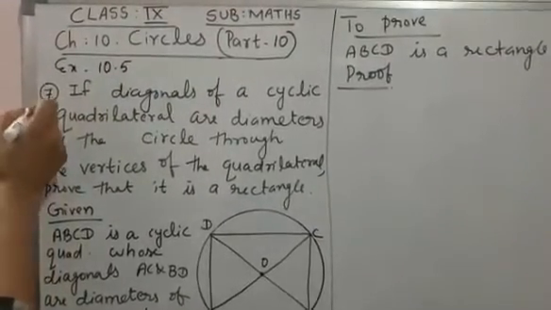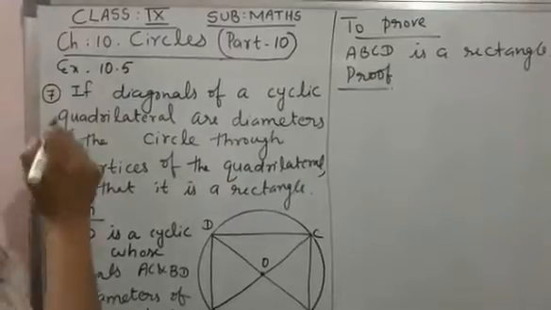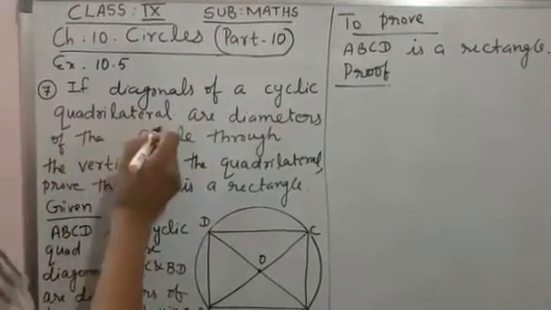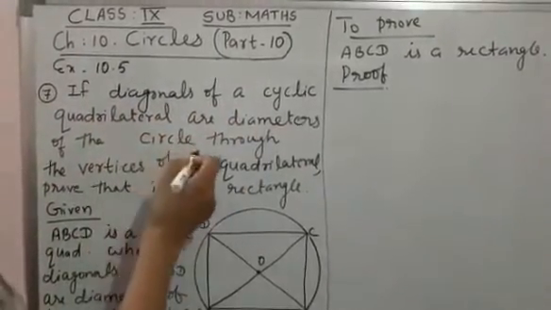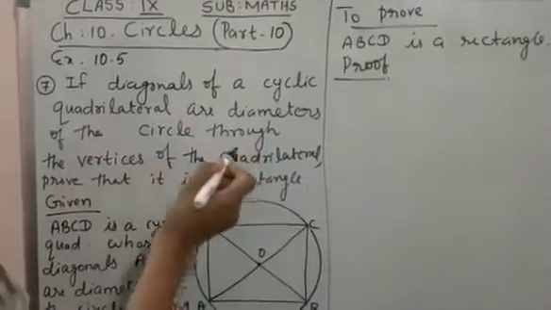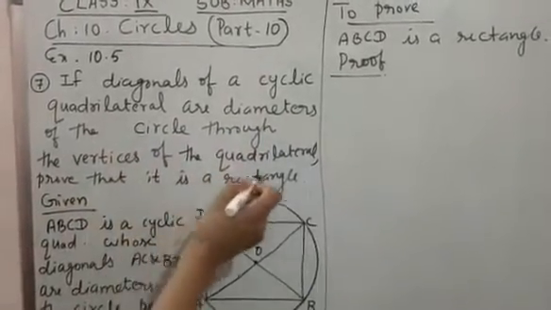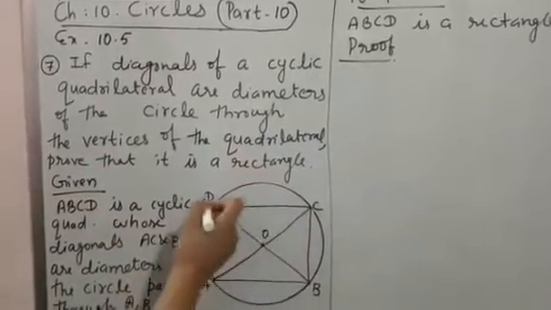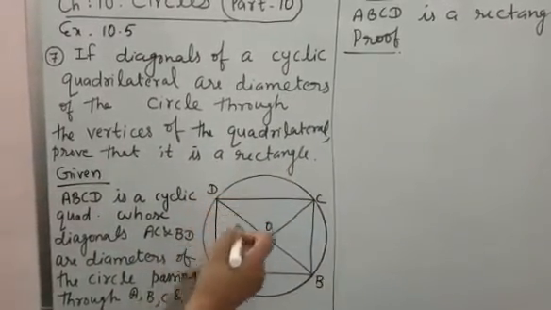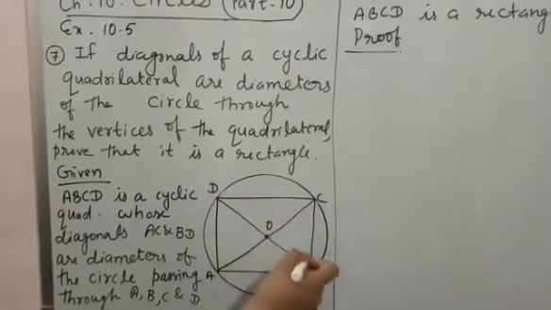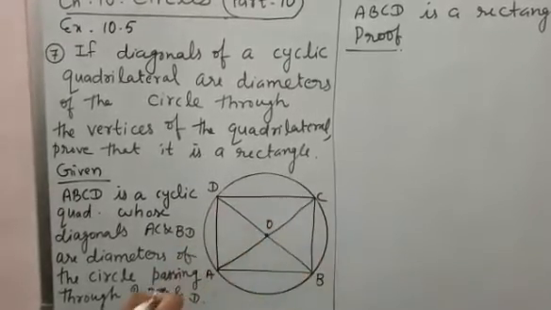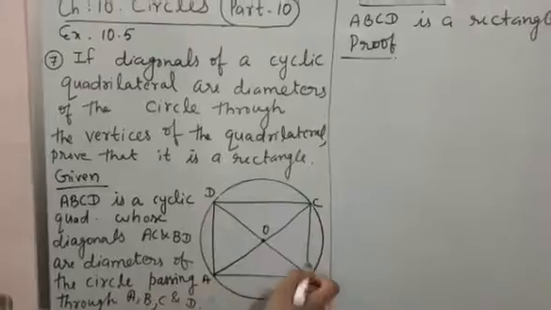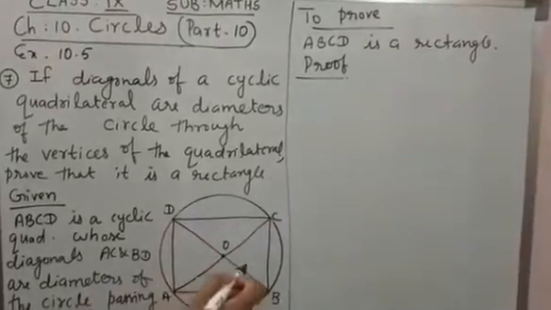Let's discuss the 7th question of exercise 10.5. If the diagonals of a cyclic quadrilateral are diameters of the circle through the vertices of the quadrilateral, prove that it is a rectangle. The figure is not given, you have to draw the figure. ABCD is a cyclic quadrilateral and its diagonals are the diameters of the circle. So what you have to prove is that the cyclic quadrilateral ABCD is a rectangle.